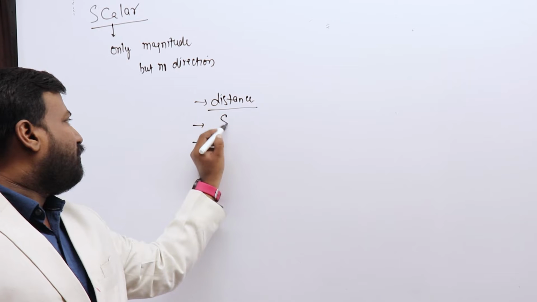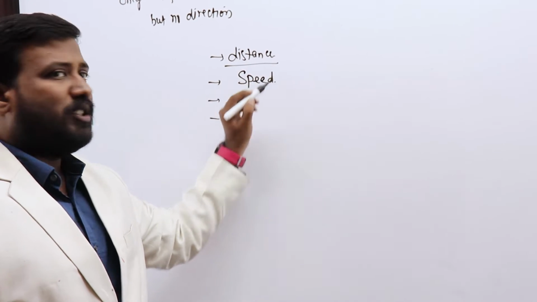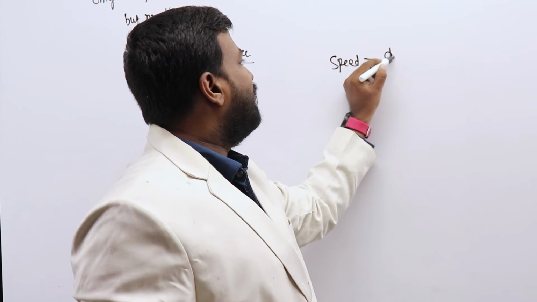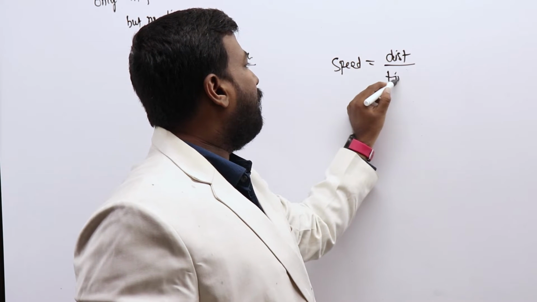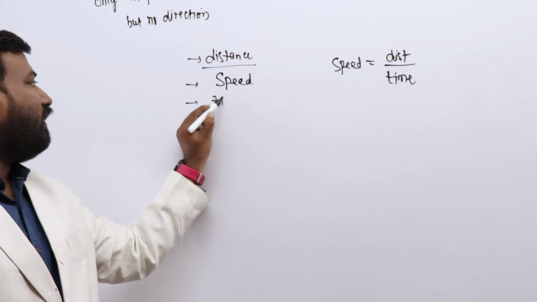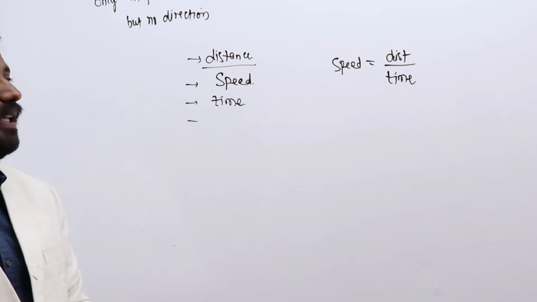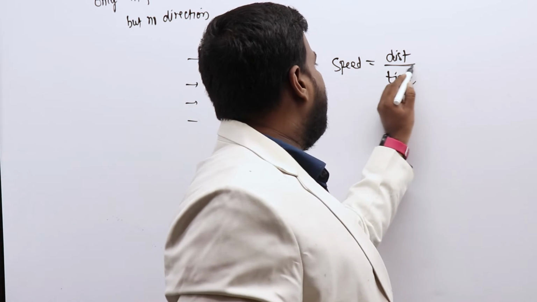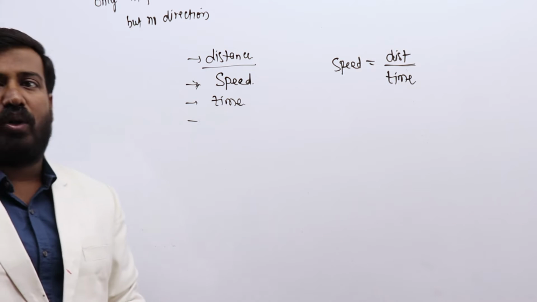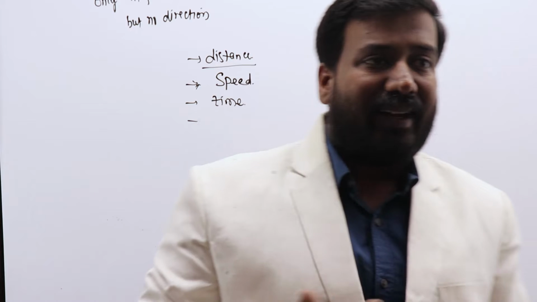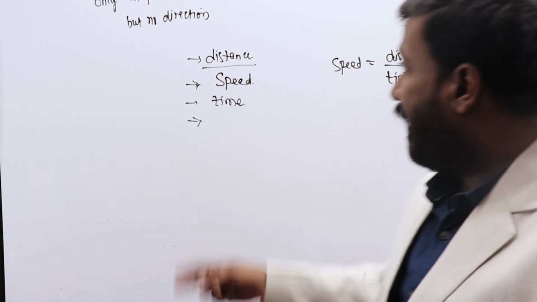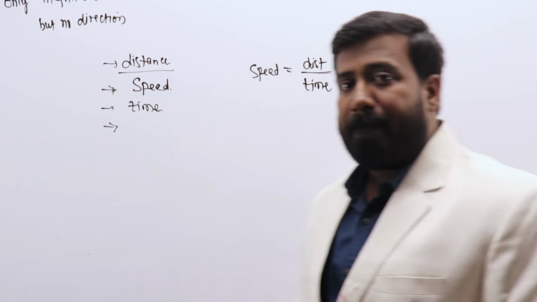Can we call speed a scalar quantity? What's the formula for speed? Speed is basically distance by time. Where distance is a scalar quantity, time in general doesn't have any direction. Therefore, time is also a scalar quantity. And if you take distance by time, scalar by scalar is one more scalar quantity. Therefore, we can say speed is also a scalar quantity. Any other examples for scalar quantities that we come across other than speed, distance, and time?